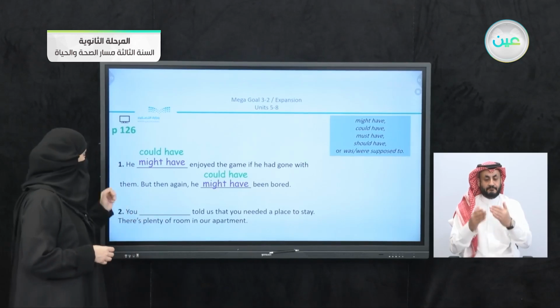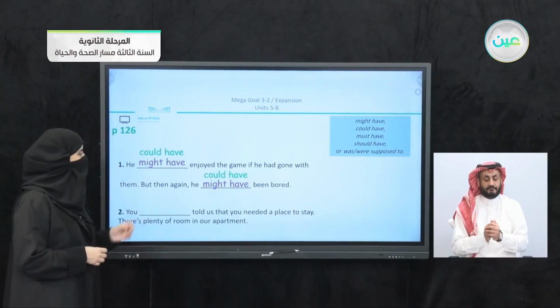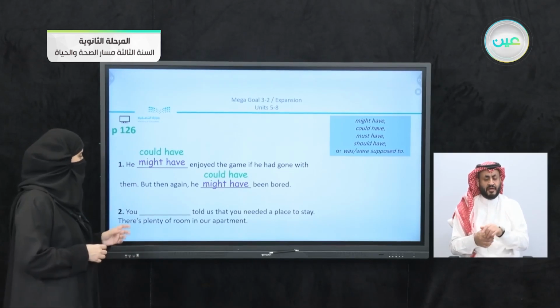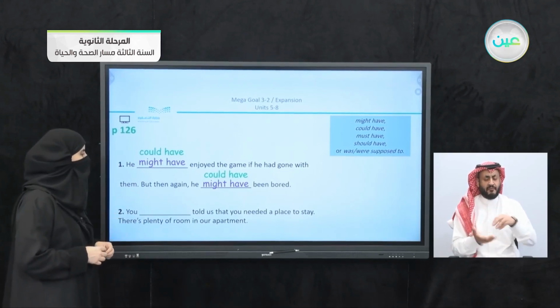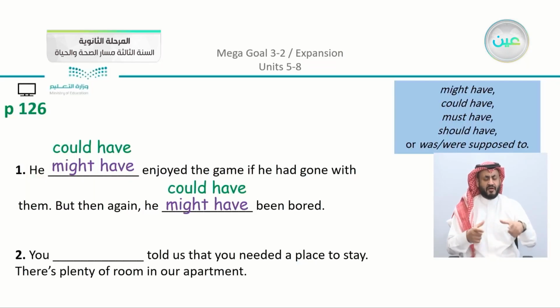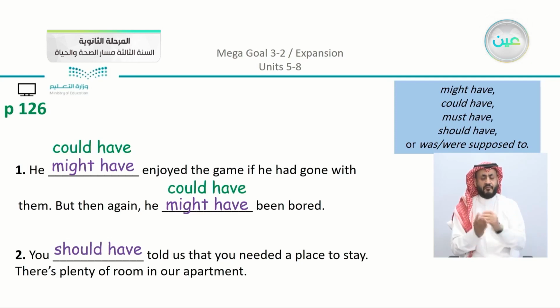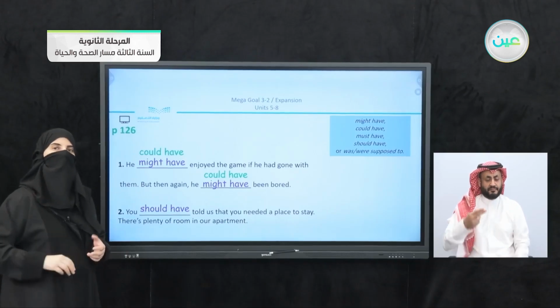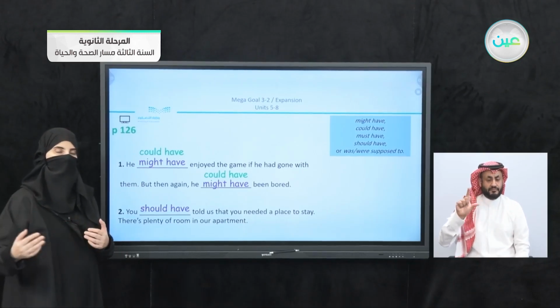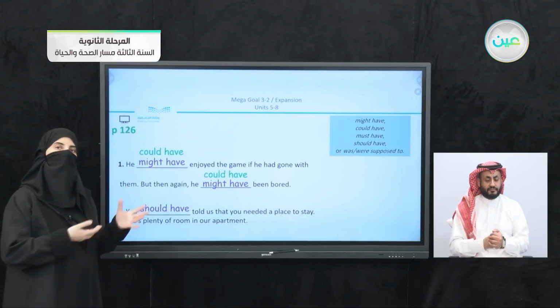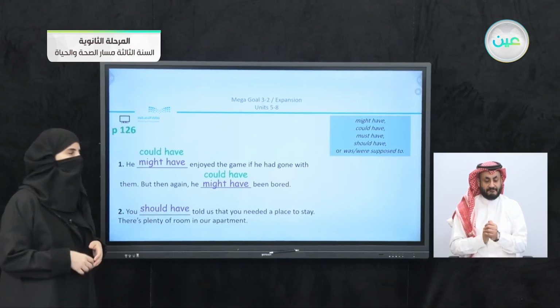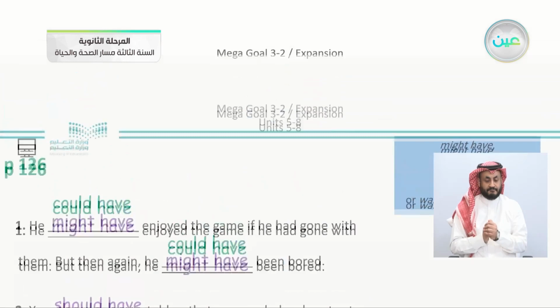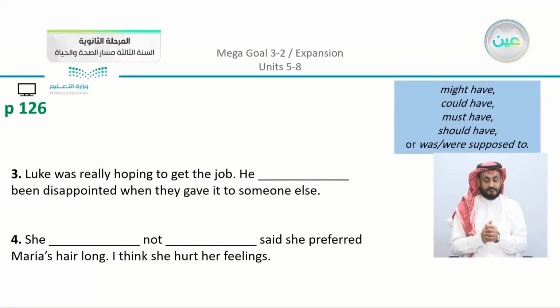Moving on to the second sentence: You, blank, told us that you needed a place to stay. There's plenty of room in our apartment. Now we have here the option, you should have told us. So this is a very important note, that you must read the complete sentence to the very end before choosing your answer. Now we have number three, Luke.